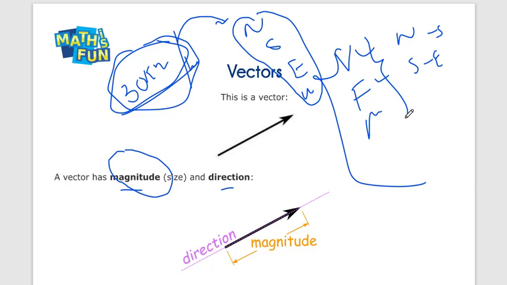But some quantities have only magnitude, like distance. Your distance from home to classes is 15 kilometers. We will not discuss this with a direction. This is only magnitude.